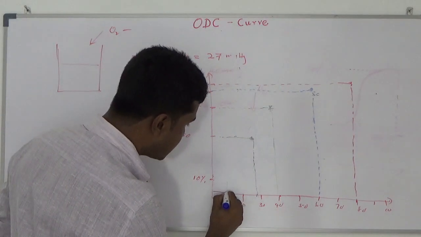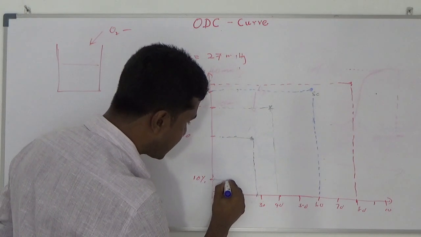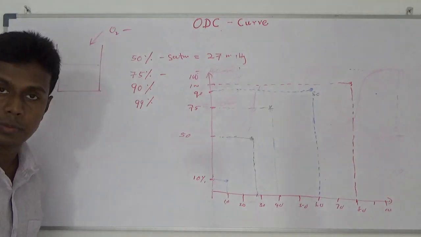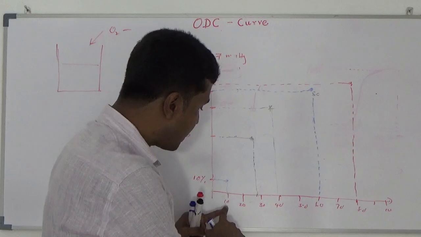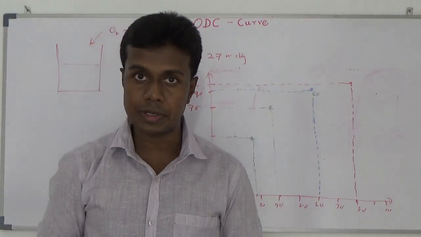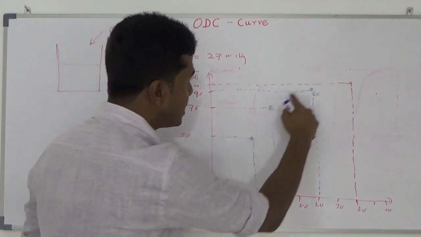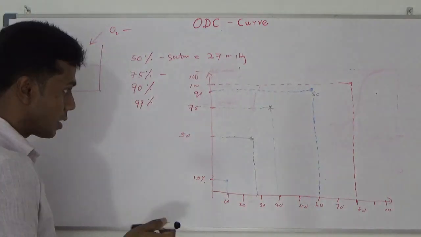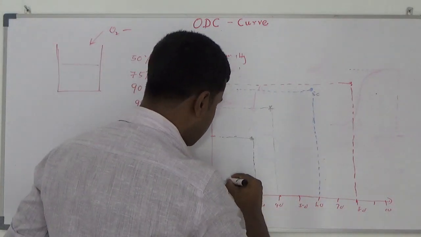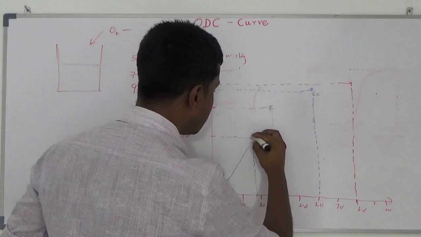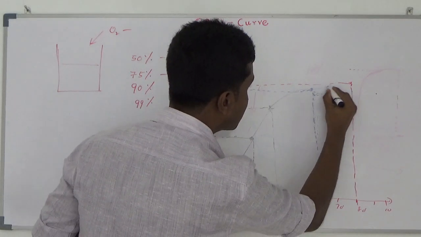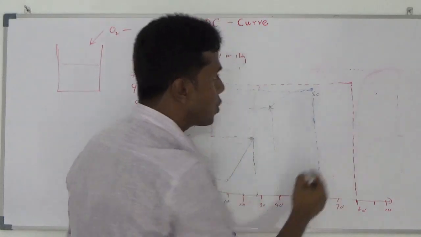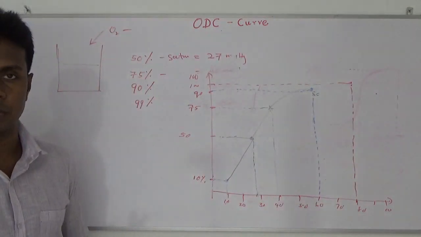Roughly 10% saturation happens at the partial pressure of 10 millimeter mercury. Now I am going to connect these points. Start from here, connect to here, from here to here, from here to here. This is your oxygen association dissociation curve.